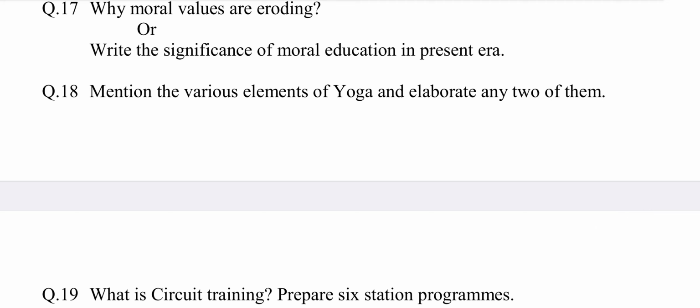Question number 17, or write the significance of moral education in present era. Present era means it is a period of time between the past and the future. Significance means importance of something. This question is also selected from chapter number 4, Moral Values. The answer may be: few significance points of moral education in present era are as listed below. Number 1, strong character. 2, belief in one God. 3, spiritual quest. 4th, quest of truth. 5, virtues of oneness. Explain all these points in 2 to 3 lines.